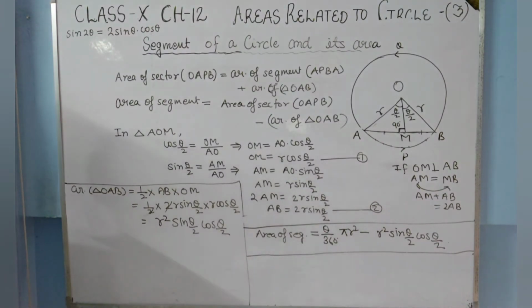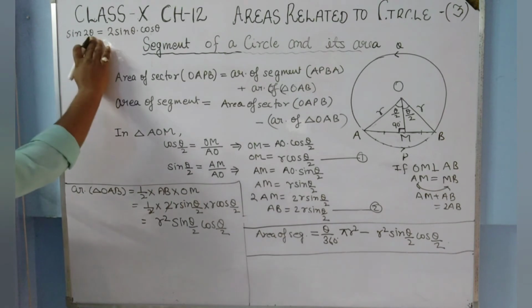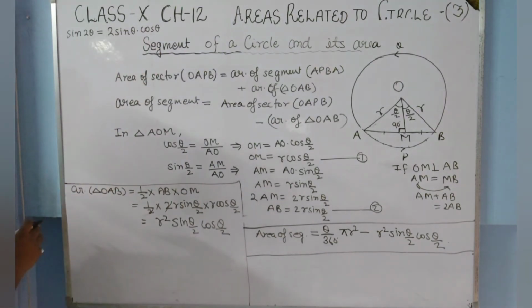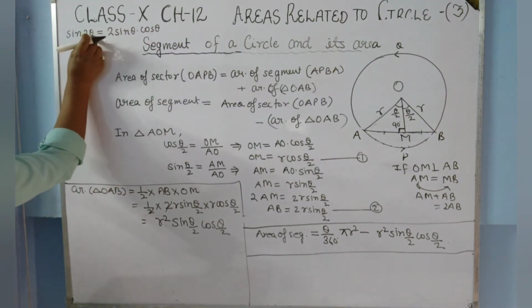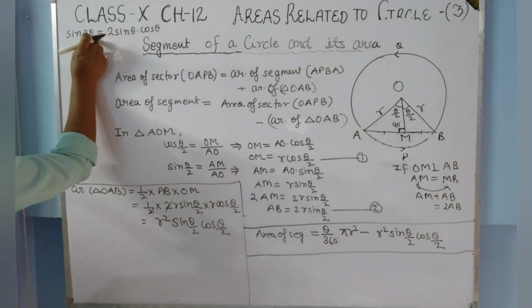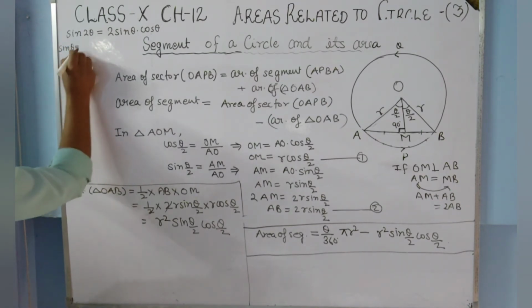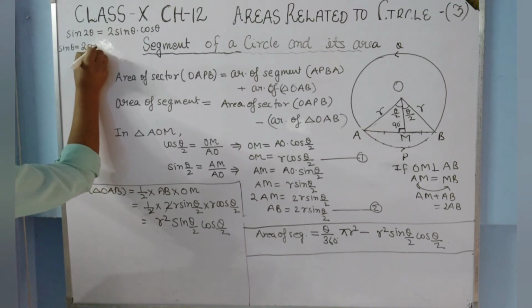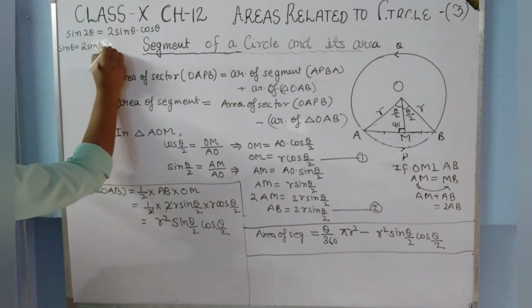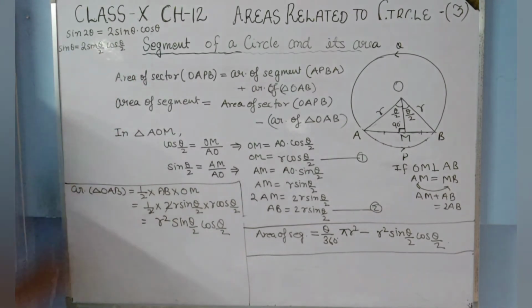Maybe it is in class 11th, but there is such a formula. So if 2 theta is there, then here it will be theta and theta. If I say that only theta will be there, then it will be 2 sine theta by 2 cos theta by 2. Then it will be written in a form like this.